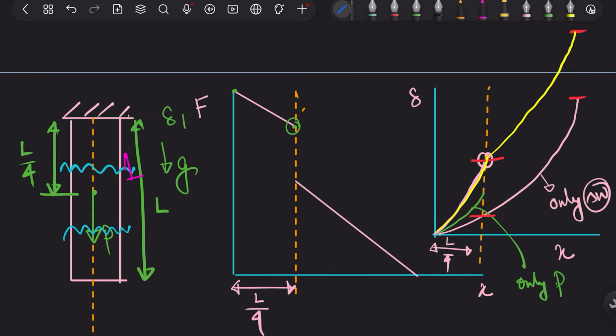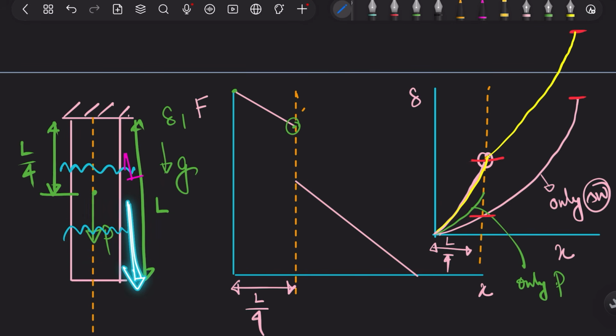For the P only case, this section will not have any stress, load or strain, so this will just add up linearly, or be just constant.